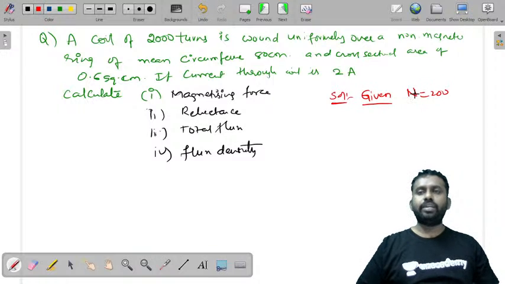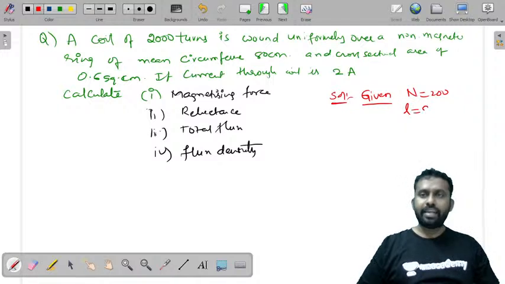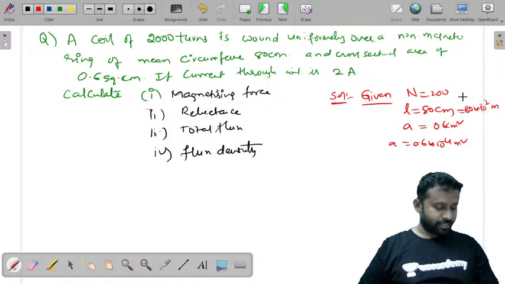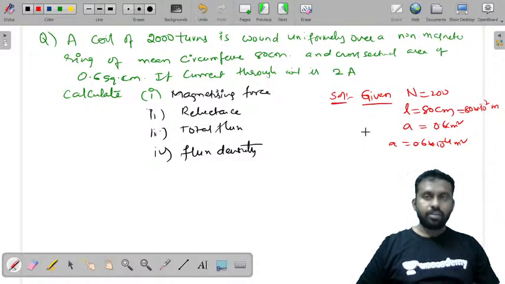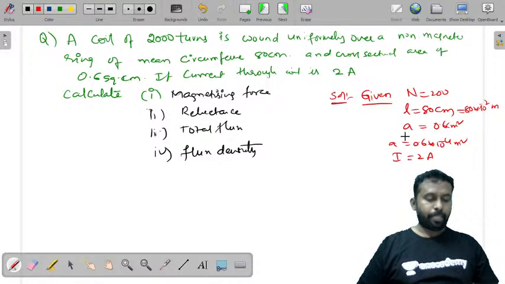N is equal to 200 turns, and mean circumference length is 80 centimeters, and area A is equal to 0.6 centimeter square, or A is equal to 0.6 into 10 power minus 4 meter square. 80 centimeters is 80 into 10 power minus 2 meters. And also given current I is equal to 2 amperes. So these are some of the things, and let us consider mu r is equal to 1.